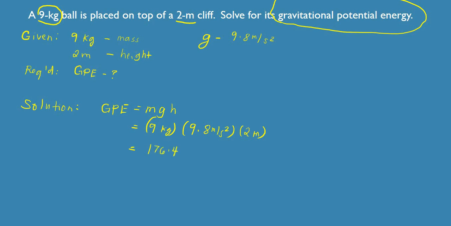Now, what's the unit for energy? So lagi nyo tatandaan that the unit of energy is joule. Okay, or capital letter J. So this is the unit of energy, regardless if it's a chemical energy or other forms of energy, basta energy siya, joule yung lagi natin gagamitin. So therefore, our answer here will be 176.4 joules. So that's your final answer.